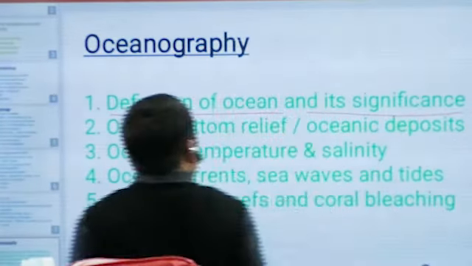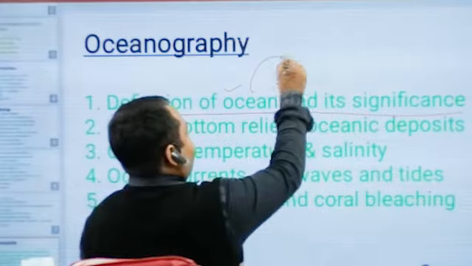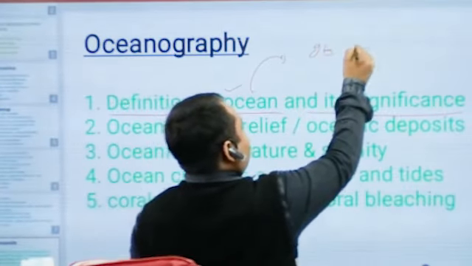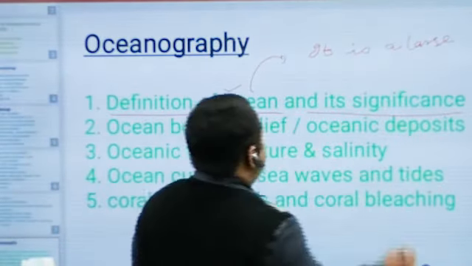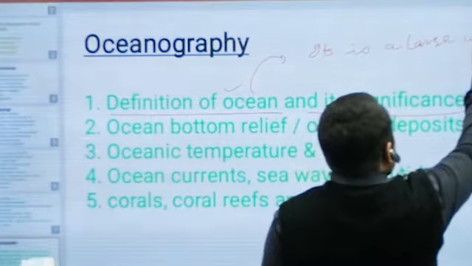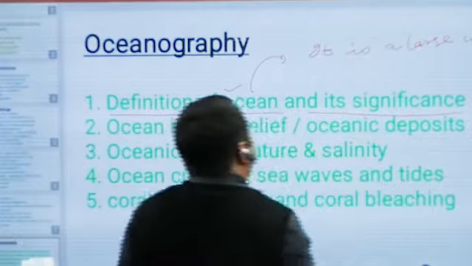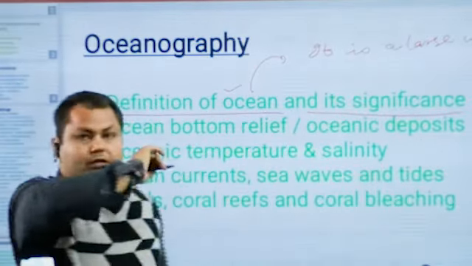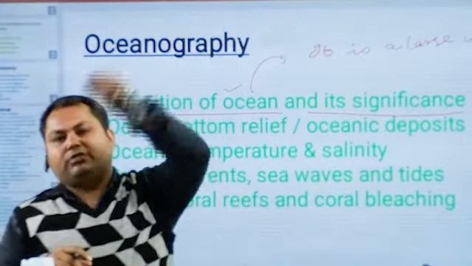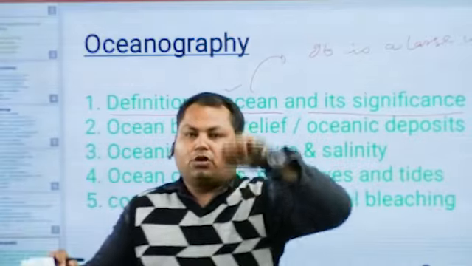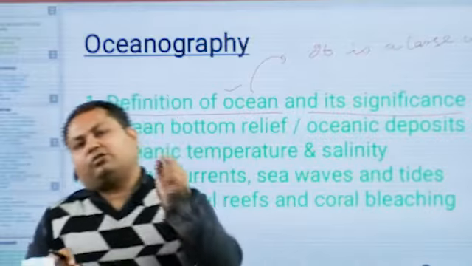First of all, try to know what is the definition of ocean. It is a large water body. Ocean refers to a large water body, comparable to the water body located in the surroundings of the North Pole, between 66 and a half degrees north to 90 degrees.